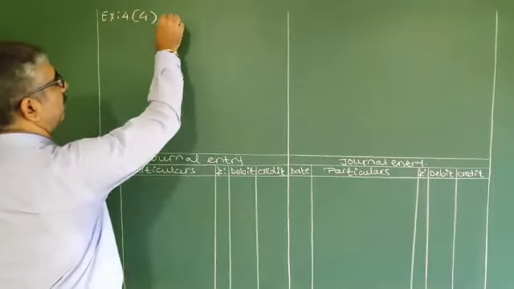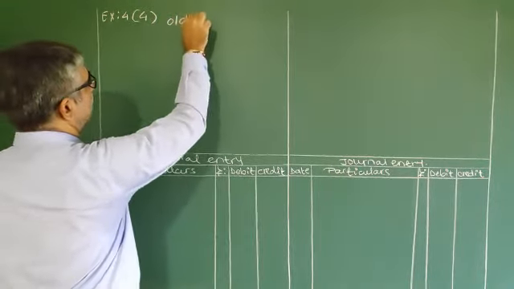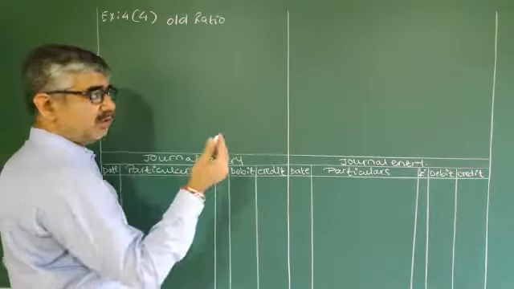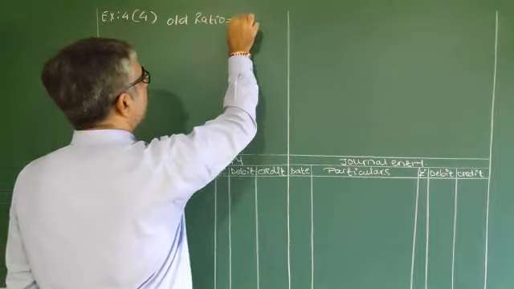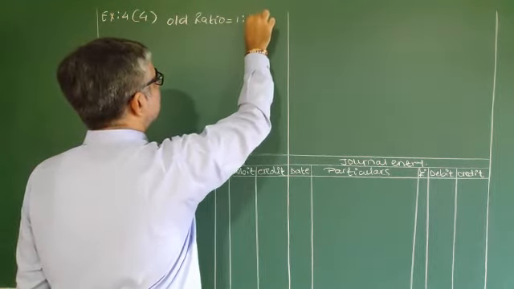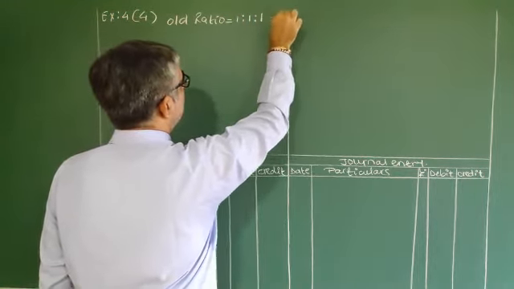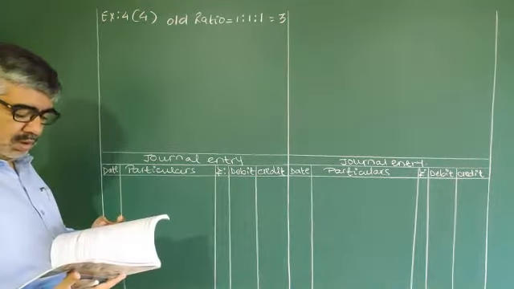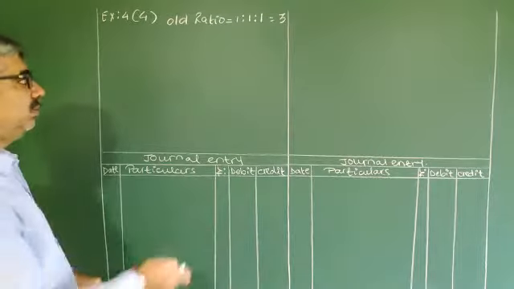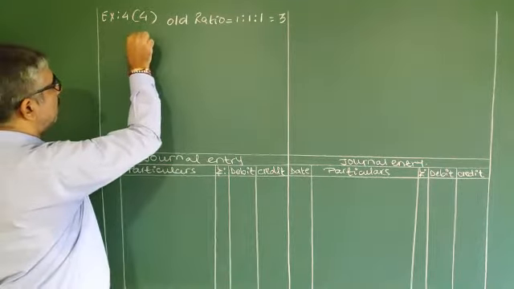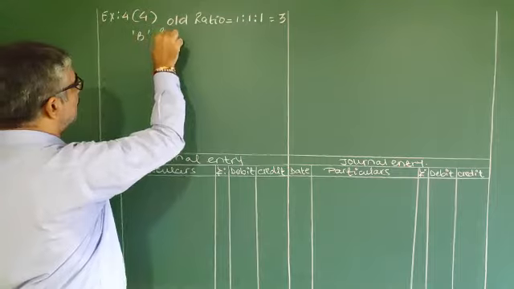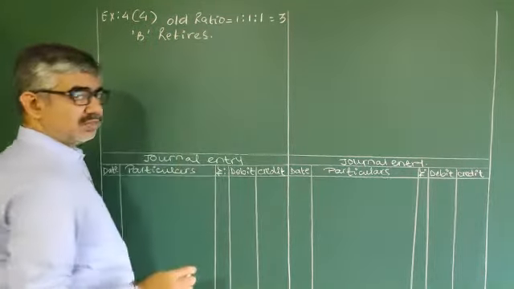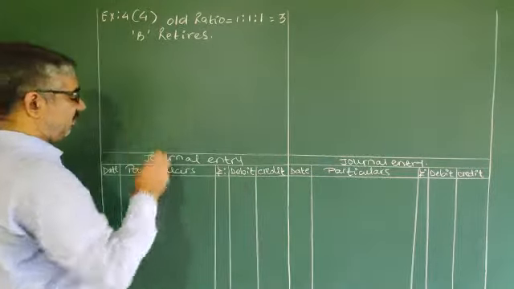So whenever the old ratio is not given, it is always equal. 3 partners, 1:1:1, total 3. B retires. Then the new ratio is given.